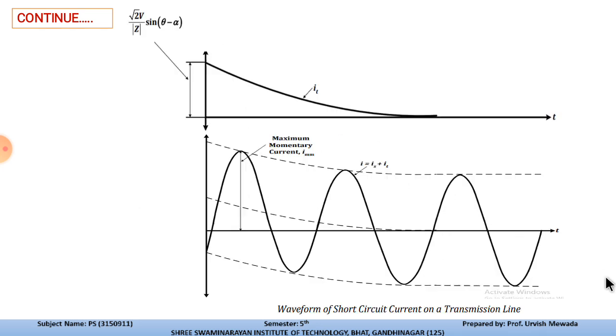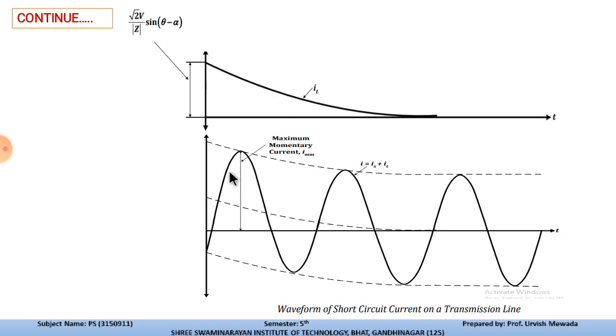Now let us discuss this diagram. The current is decaying from the initial time to after a certain time. As time passes, It will decrease. Again, the equation that we write for the transient current is root 2 V by mod Z sin(theta minus alpha). So for that we can plot the resultant of the above two waveforms.